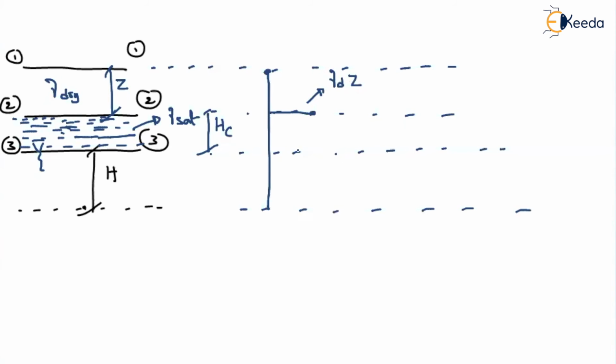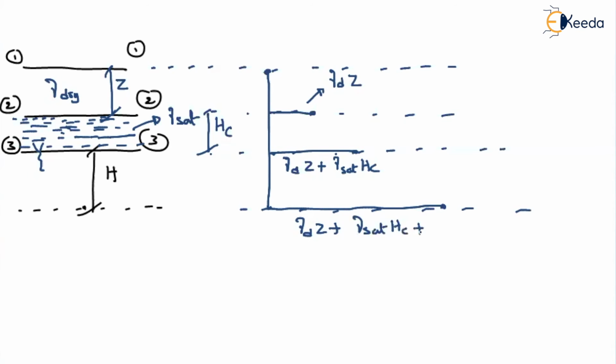At this point, what will be our stress? We have two different soil masses. Here the soil is dry, but here the soil is under saturated condition. So what will be the total stress at this point? We can say gamma D into Z plus gamma saturation into HC. And at the bottommost layer, the total stress is gamma D into Z plus, because of this saturation height, gamma saturation into HC, plus below that, gamma saturation into H. So this is how your total stress diagram will vary.